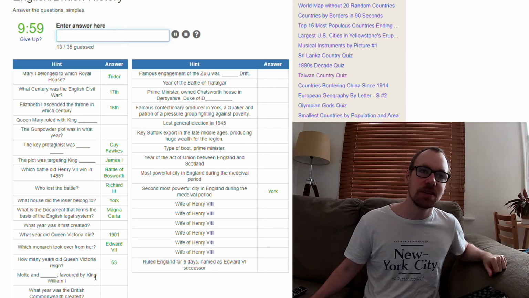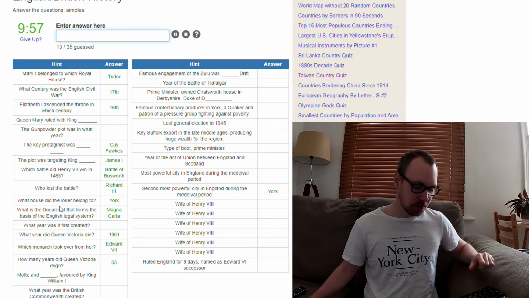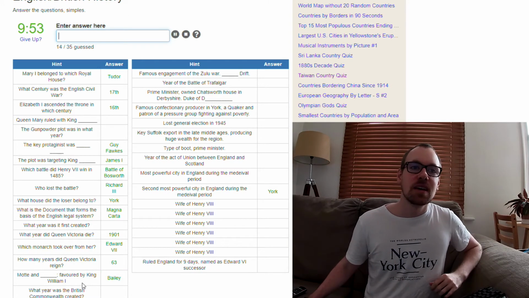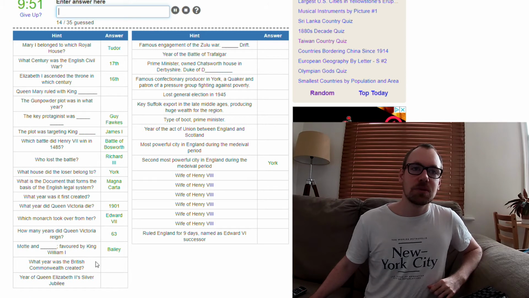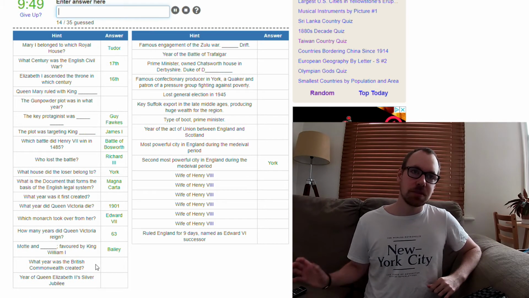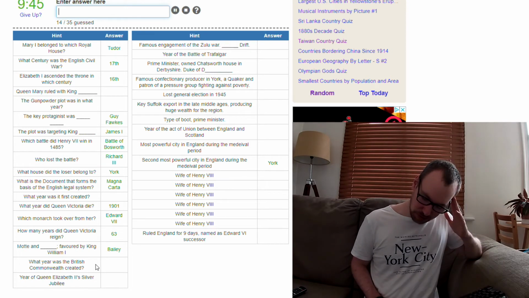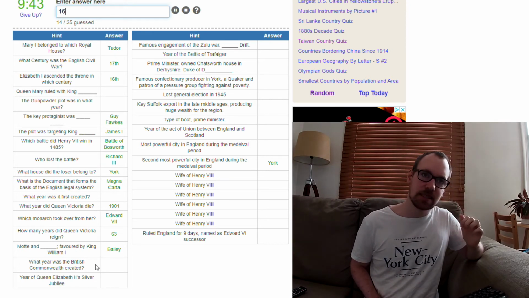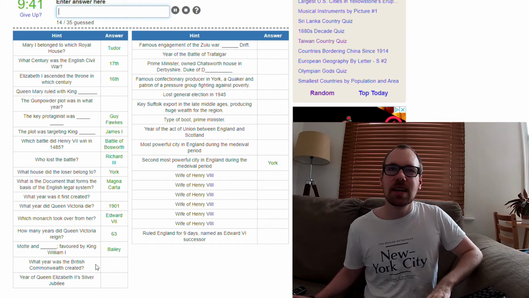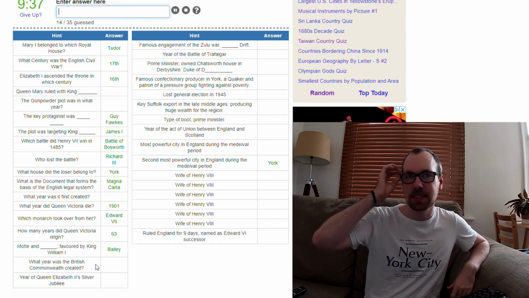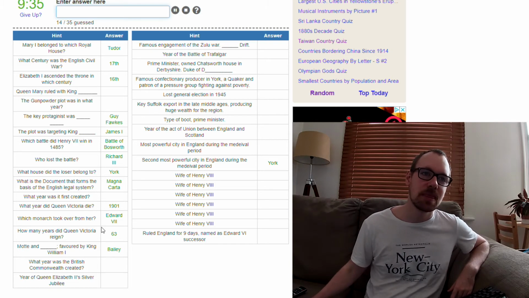Motte and Bailey. There's a Motte and Bailey castle. I made a video about those. Which year was the British Commonwealth created? That was under Cromwell, so when was that? 1670? I'm not gonna be able to guess it. It was like in the late 1600s, but I wouldn't get the exact date, so I'll skip that one.